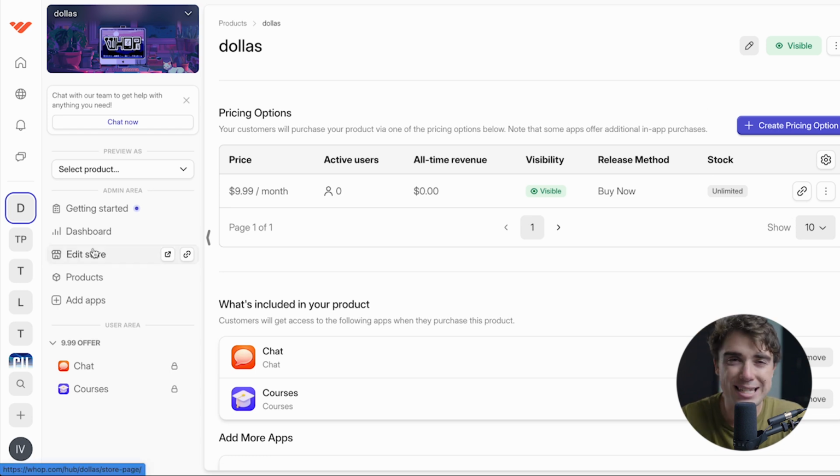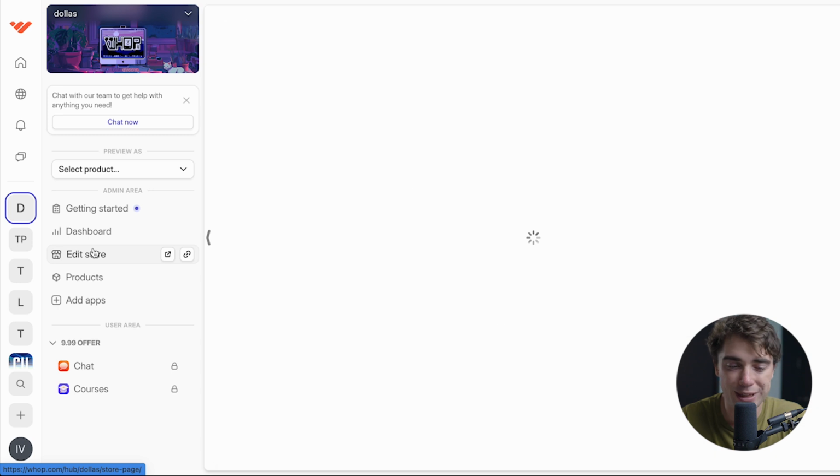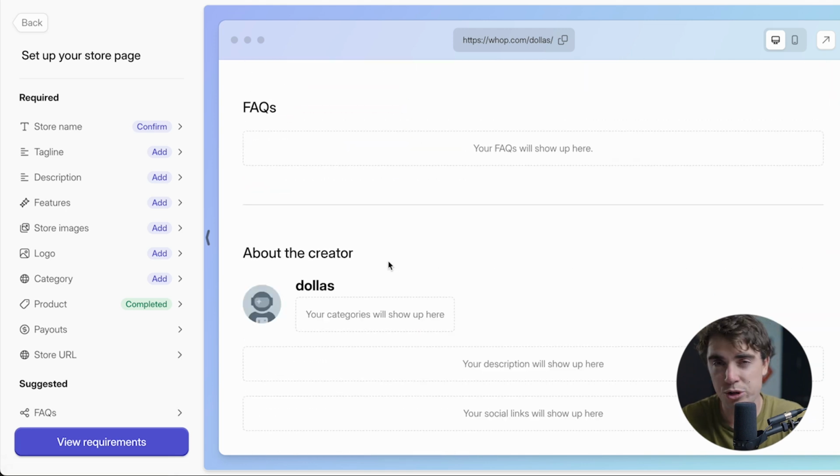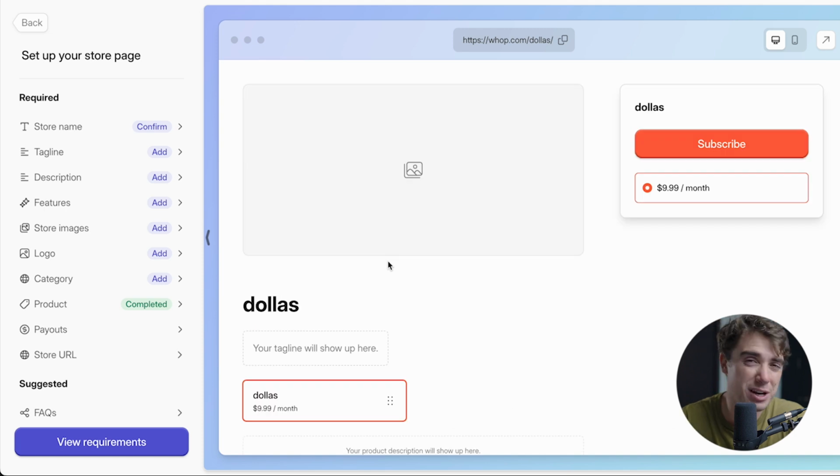And whenever someone interacts with what you guys are offering, what they're going to see right off the bat is going to be your main landing page. And whenever you click edit store, that's what you're going to see. From this point on, you guys can actually modify your store name, tagline, description, the things that we already made, as well as just the overall description of what you guys are offering and how it can be beneficial for the customer. And remember, this is going to be really important because this is going to be your first interaction with whoever is seeing this. And we've got to make sure that we're offering some type of value and we have good reviews underway.